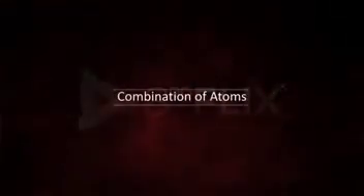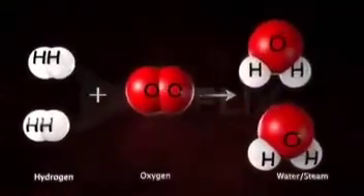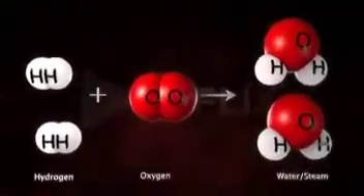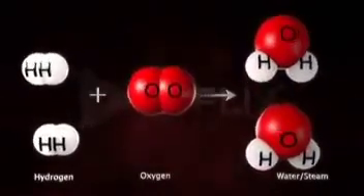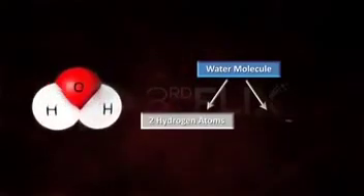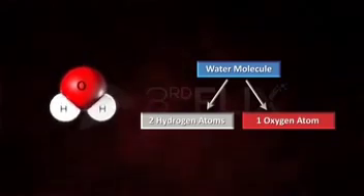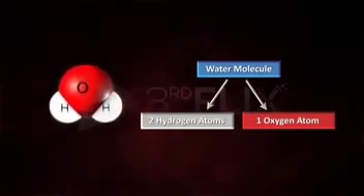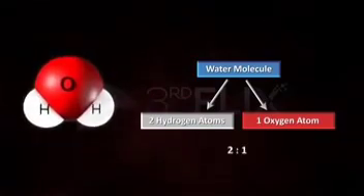Combination of atoms. Let's observe the formation of a compound from atoms. Here, hydrogen atoms combined with oxygen atoms to form water molecules. Each water molecule has 2 atoms of hydrogen and 1 atom of oxygen. The ratio of combination of hydrogen and oxygen to form water molecule, H2O, is 2:1.